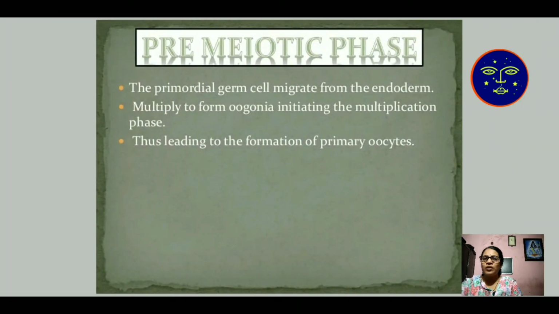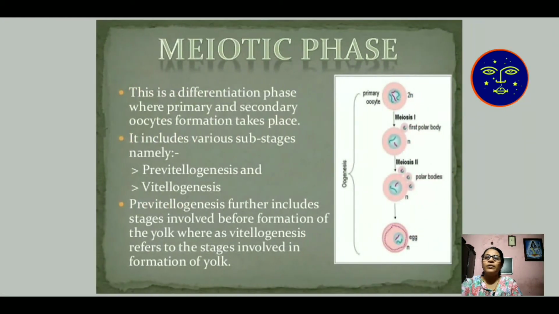Then the pre-meiotic phase. The primordial germ cells migrate from the endoderm and multiply to form oogonia, the initiation of the multiplication phase. When the multiplication stage starts, it is known as the pre-meiotic phase, leading to the formation of primary oocytes. At that period, the primary oocytes are developed. Here is the meiotic phase.